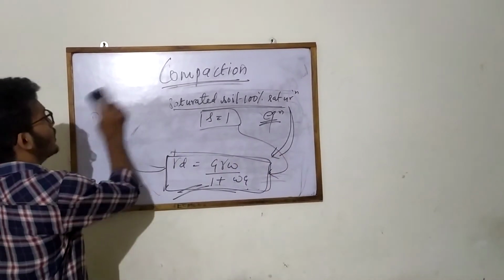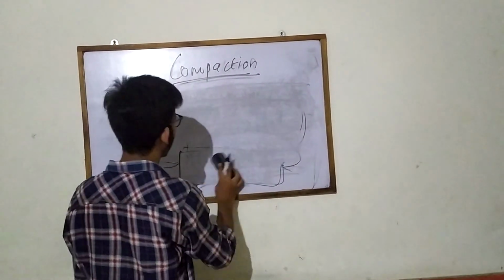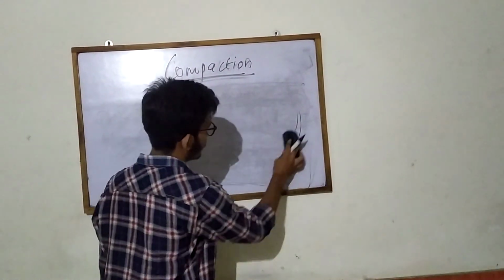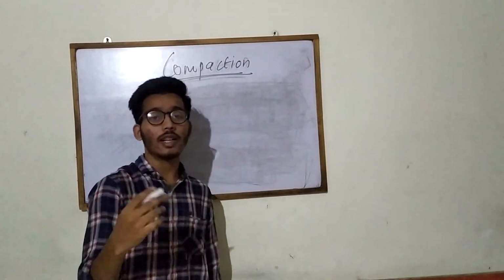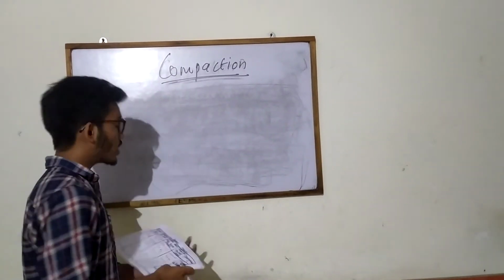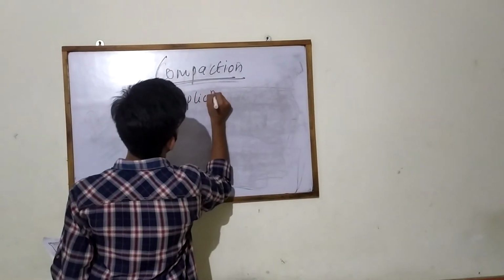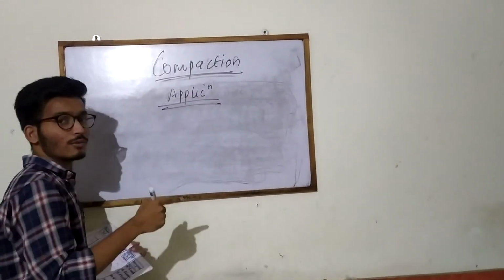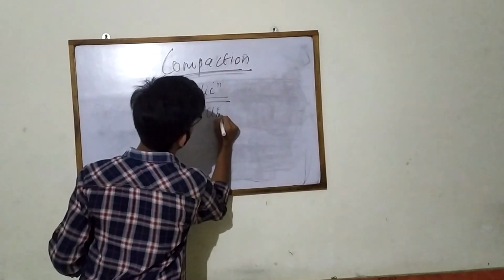Now we have learned the process of compaction, how compaction is done and what compaction is. But mainly, what are the applications and advantages of it? First, we will see the applications of compaction. As we have learned this full process, the first application is filling of the soil. This is the main concept.